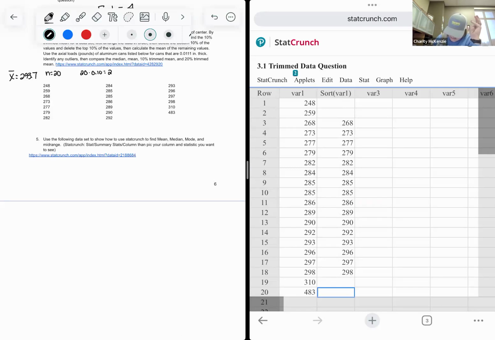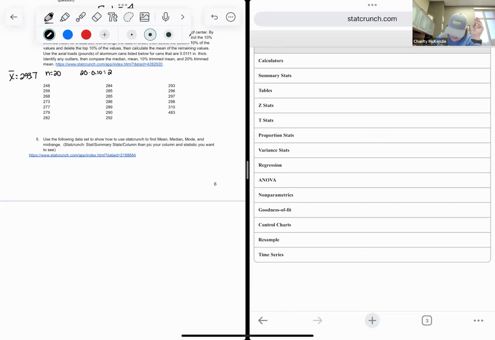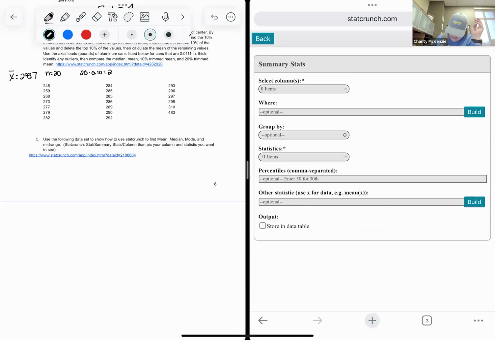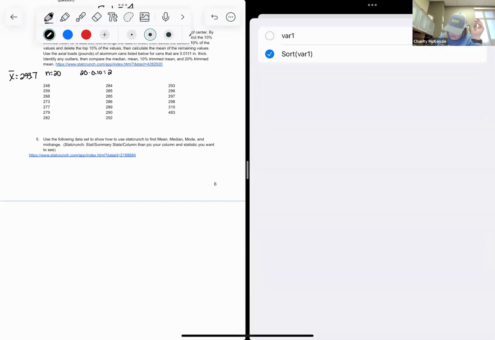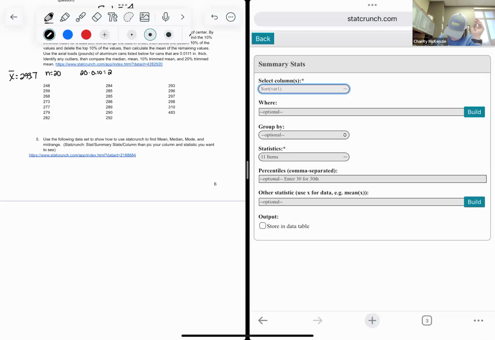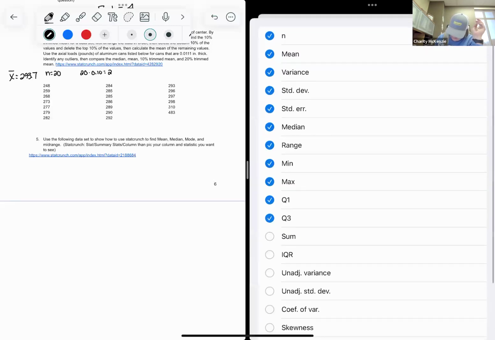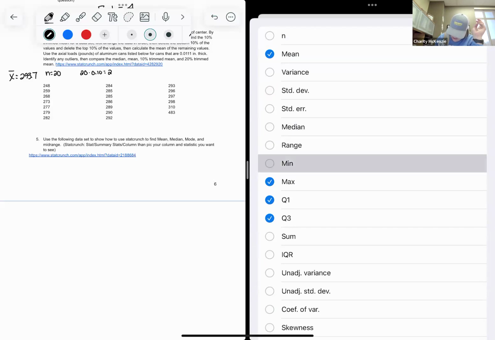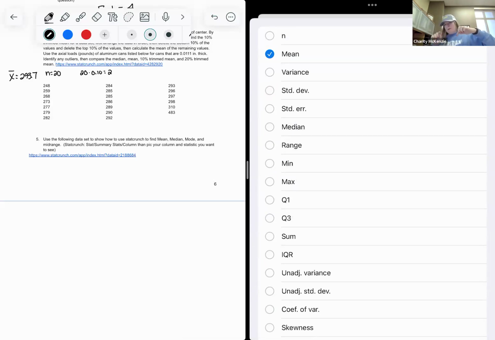So then I'm going to go to stat, summary stats, column, and I'm going to call it out in the second sorted column now. Kind of came through a little, yeah, still stayed there, perfect. And then I really only want the mean. On your computer, you can hit Control and you can pick more than one. It's a little different. I'm on an iPad.